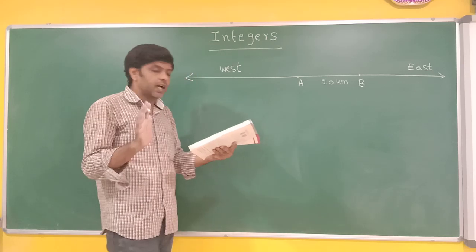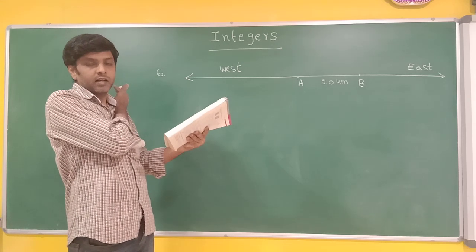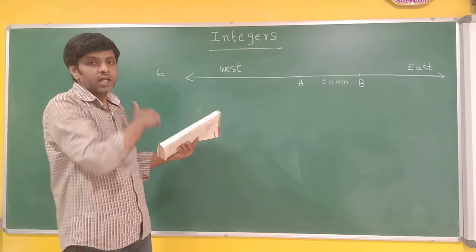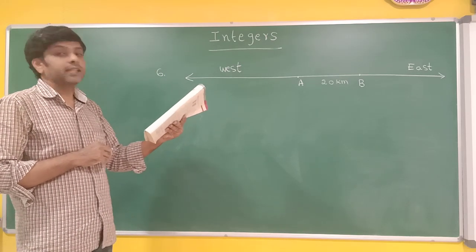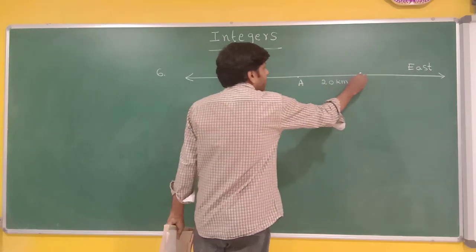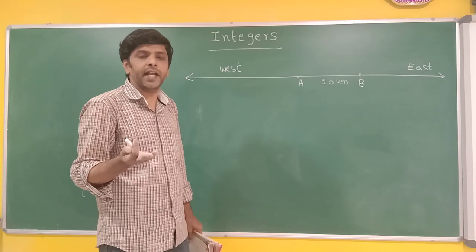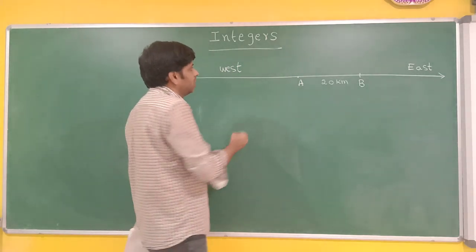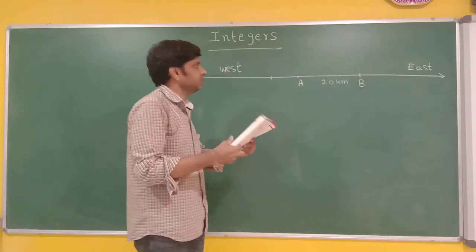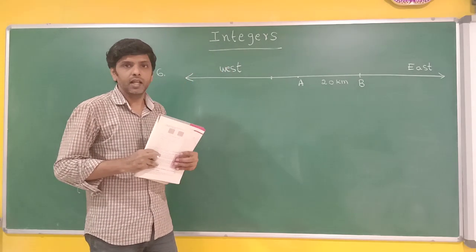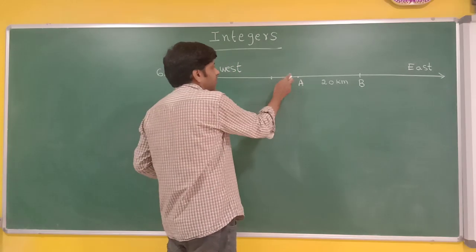Now, what did she do? From B, again she traveled backward. Forward is positive, backward is negative. East is positive, west is negative. How much distance did she travel back? 30 kilometers. So, from B, when she reached A, 20 kilometers is completed. She traveled 30 kilometers, so she reached at this point. Now, what is the distance from here till here? Can you tell? First she traveled 20 kilometers and again she traveled 10 more kilometers.